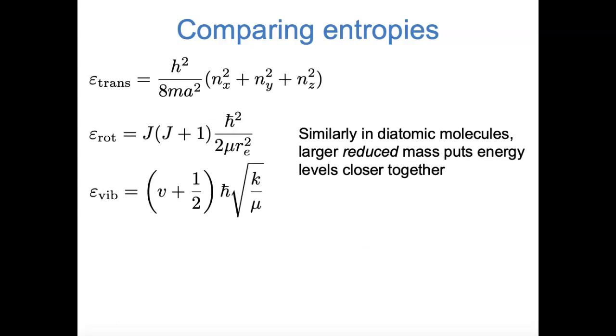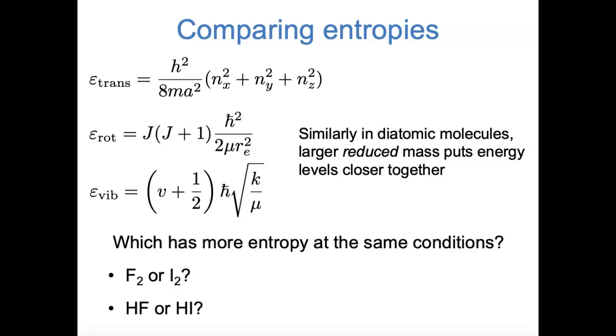If we consider our other models of motion in quantum mechanics, we can also compare the entropies of diatomic molecules. I've shown here the expressions not only for the translational particle in a box energies, but also for the rotational rigid rotor energies and the vibrational harmonic oscillator energies. And you can look at the various terms in these expressions and see how different molecules would compare. Specifically, I'll point out that in both the rotational and vibrational energies, larger reduced mass, larger mu, puts the energy levels closer together, and therefore increases entropy.